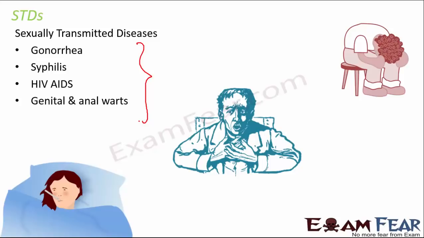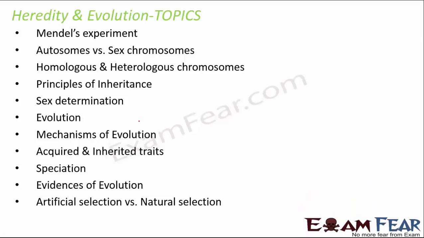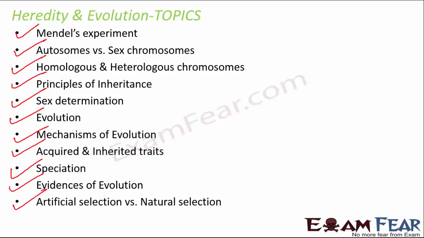Now let's move on to the next lesson, which is heredity and evolution. In this lesson, we are going to quickly discuss Mendel's experiment, autosomes versus sex chromosomes, homologous and heterologous chromosomes, principles of inheritance, sex determination, evolution, mechanisms of evolution, acquired and inherited traits, speciation, evidences of evolution, and artificial selection versus natural selection. So let's get started with Mendel's experiment.